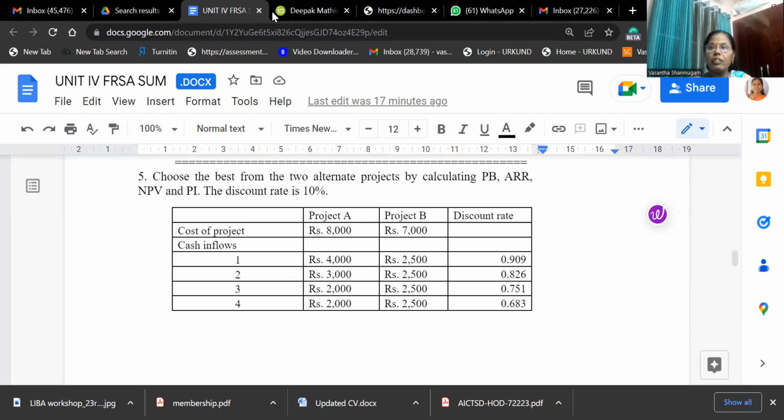Here we have considered the time value of money. The profitability index method is similar to the net present value method: present value of cash inflow divided by present value of cash outflow. So these are the main aspects of capital